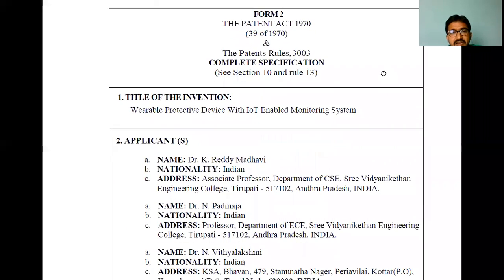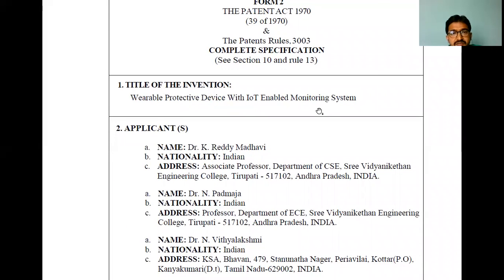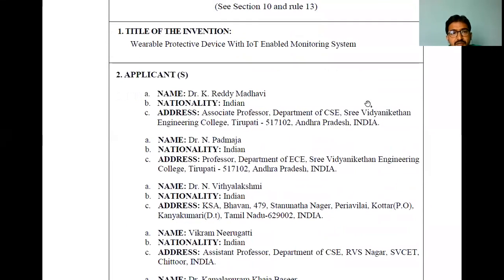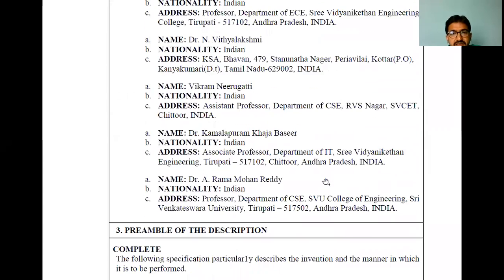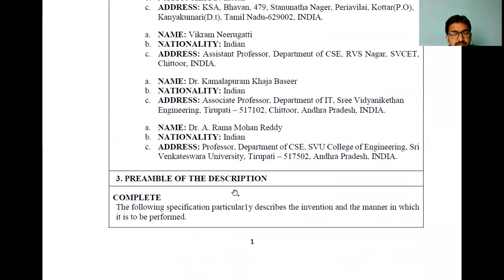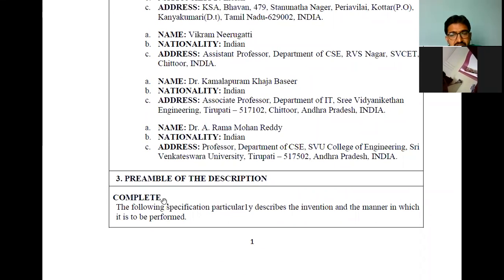Now, this is the title: Wearable Protective Device with IoT Enabled Monitoring System. This is form 2, and these are the applicants. The second section is applicants. The third section is the preamble of the description. If it's a provisional, you can mention provisional here. If it is a complete specification, mention complete.